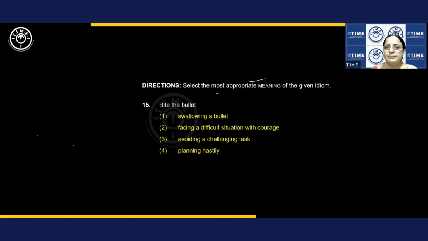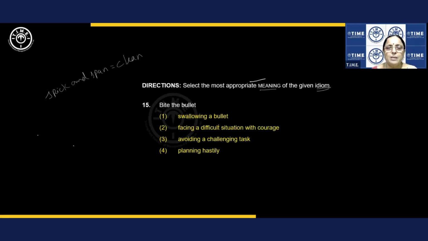Next. Select the most appropriate meaning of the given idiom. Again, idiom. What should you know about idioms? You find some words in the idiom, but the meaning may not have anything to do with the words given in the idiom. This is misleading. You have to remember this. Like, you say spick and span. What is spick and span? Clean. But there is no spick or span in the meaning. We have to read these carefully. Do you understand?